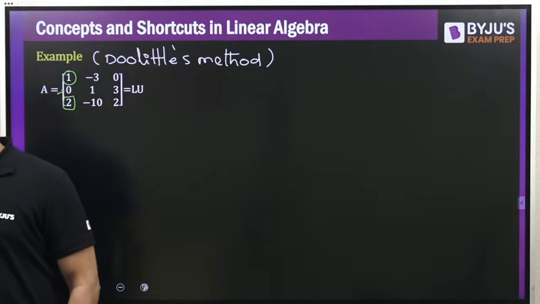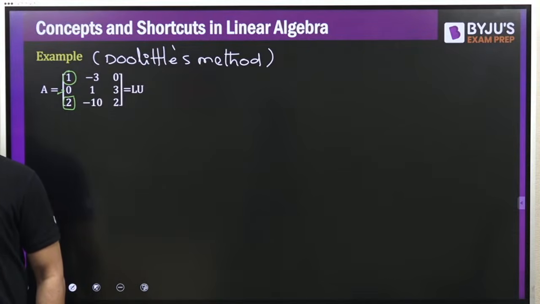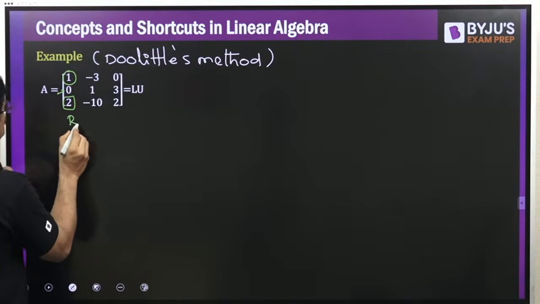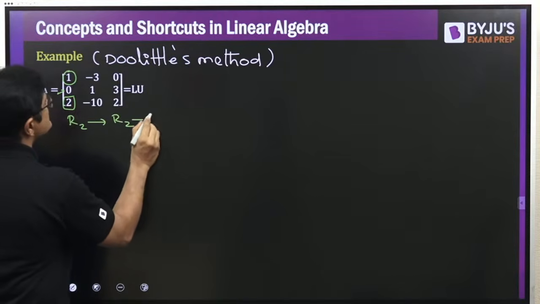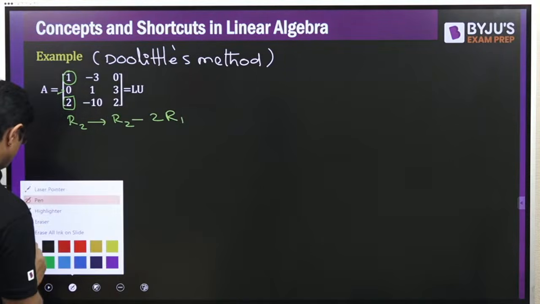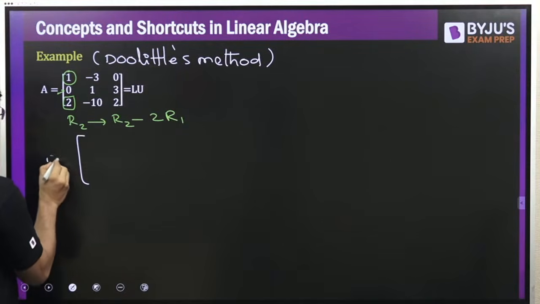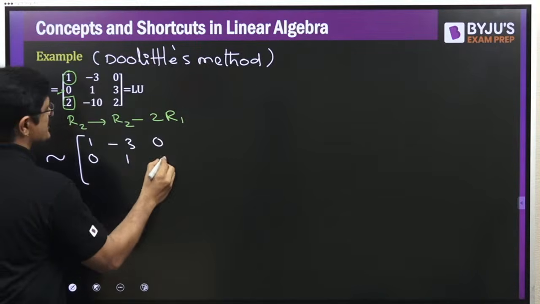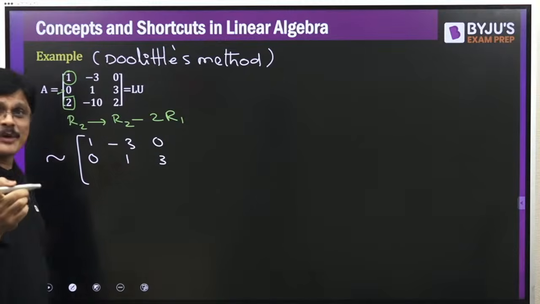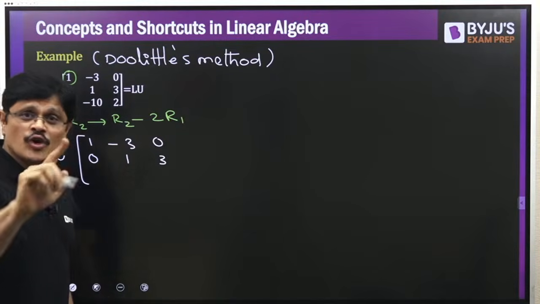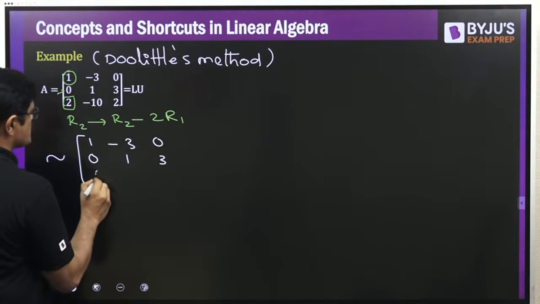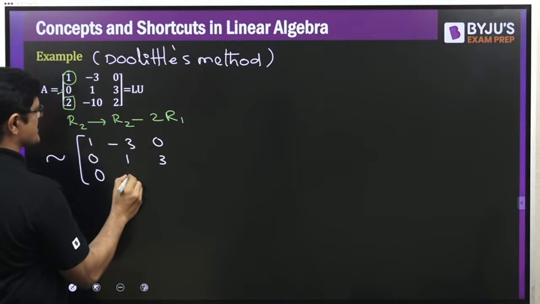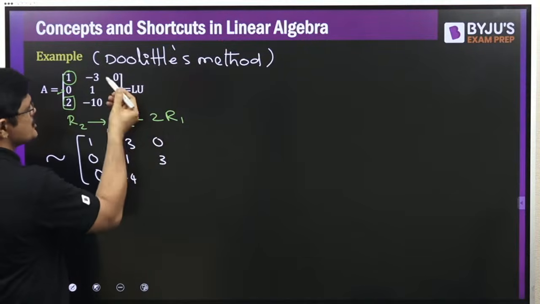R3 minus 2 R1, wonderful Sai Charan Reddy. And wonderful Sai Nivas, you people are rocking as usual. So R2 is R2 minus 2R1. 1 minus 3, 0, because this is already 0 so you don't have to do anything. Otherwise, even for this you would have to use a row operation. Please remember, if it is non-zero, you have to use a row operation. Now this is 2 minus 2, 0. Now minus 10 minus of minus 2 times 3, that is minus 10 plus 6, which is minus 4. And here 2 minus 0, that is 2 only.